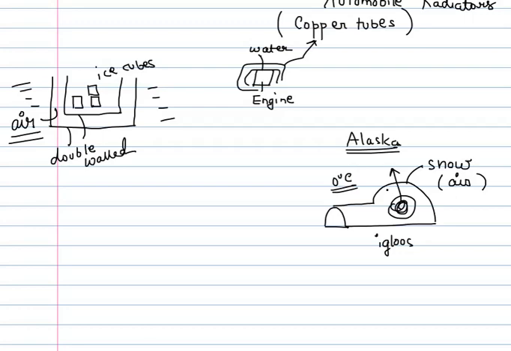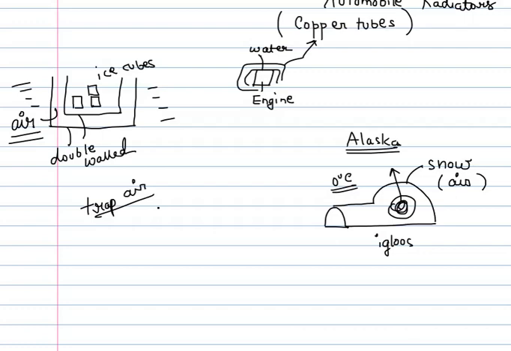So these are the various reasons. Also, wearing woolen clothes and so on, the reason is the same. The woolen clothes trap air, and once they trap air, that air acts as a poor conductor, so it does not allow our body heat to go outside during the winter season, and so we stay heated up.